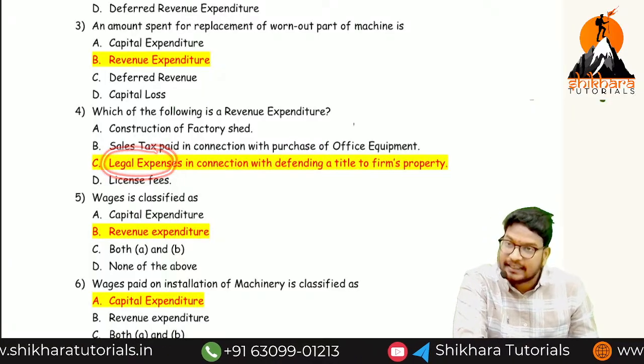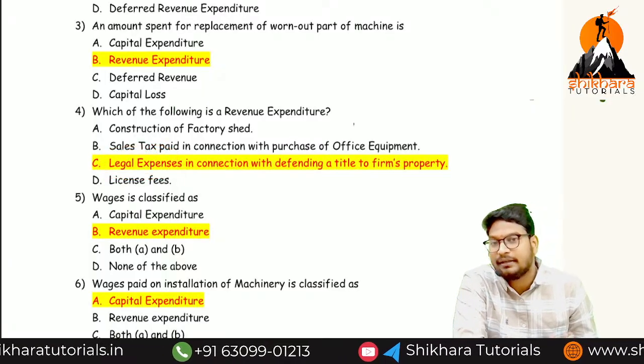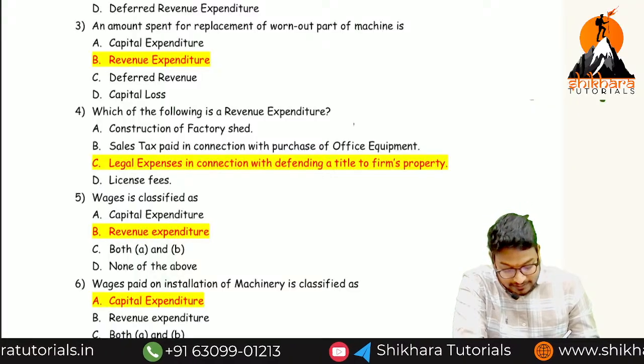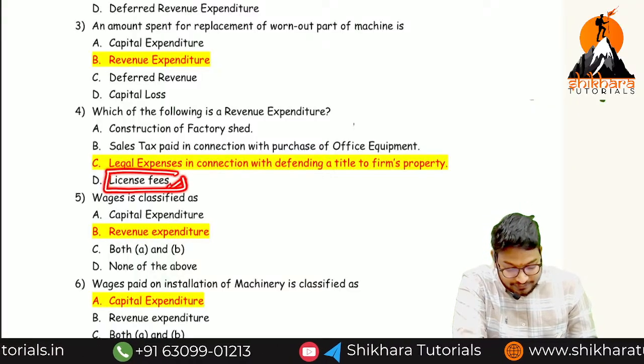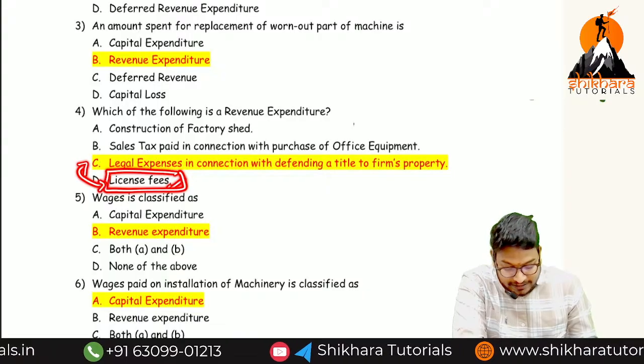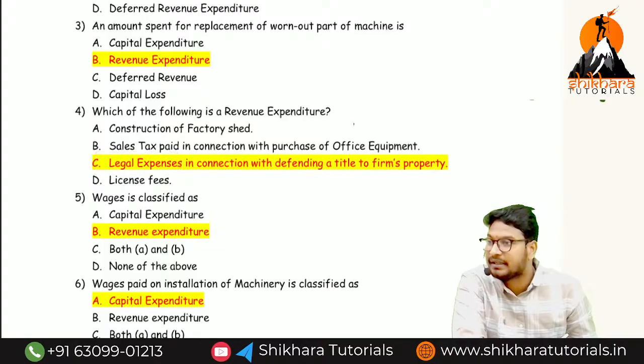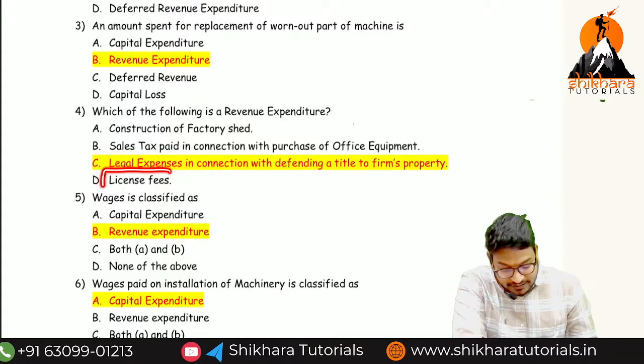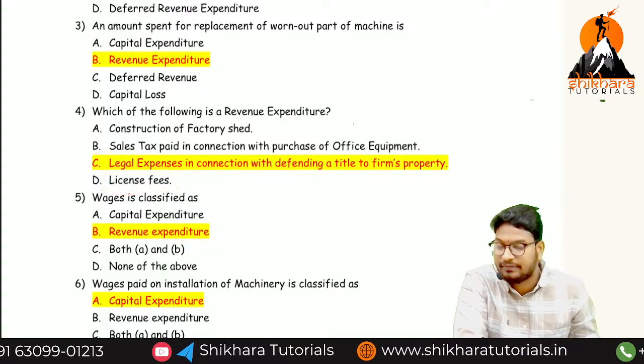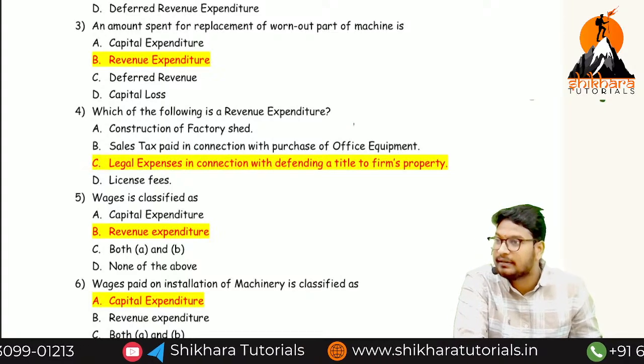Next, legal expenses in connection with the deferment of title of the firm's property, what is it called? Legal expenditure normally becomes a revenue expense. And license fee. License fee and legal expenses, both are given now. So legal expenses we are taking as the better option. Normal license fee is also called what? That is also revenue, but we are taking this one as the better option.